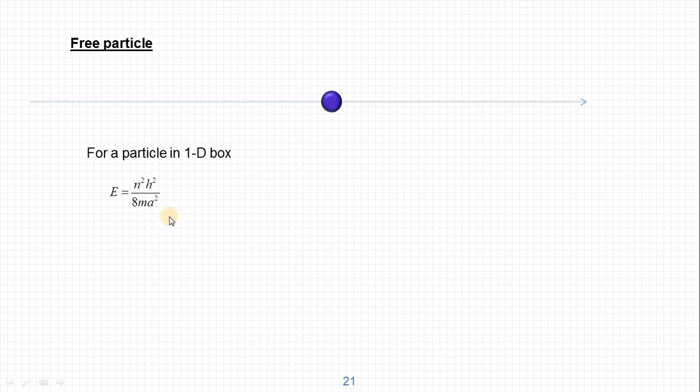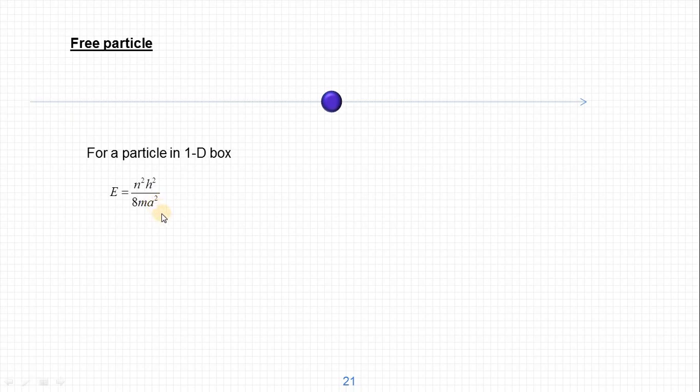In this expression, n is the quantum number, and h, m are constants, but a is the width of the potential well. This is the width for a particle in a one dimension box, but for a free particle it is infinity, because it is moving from -infinity to +infinity. Therefore the width becomes infinity.